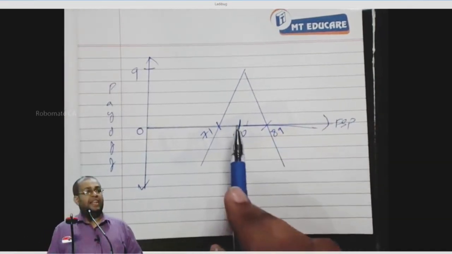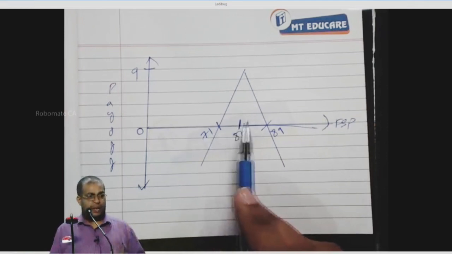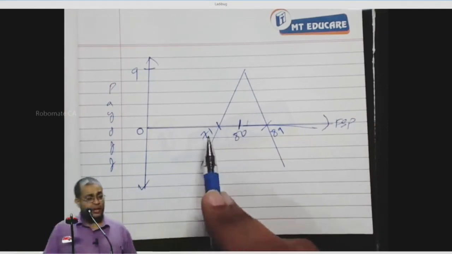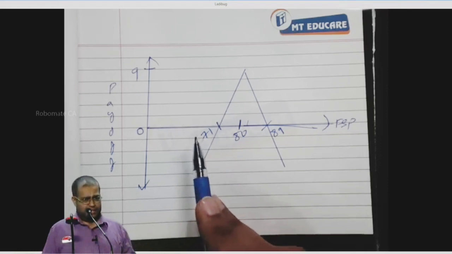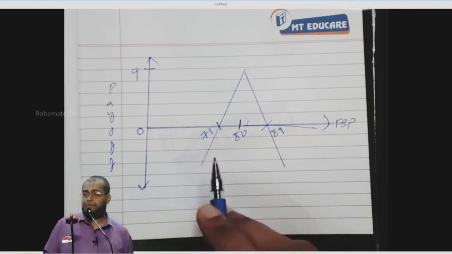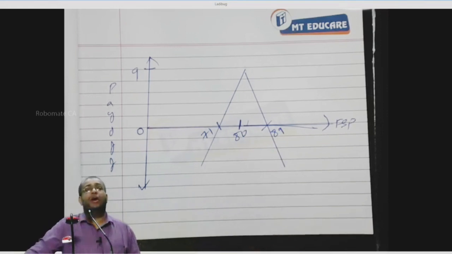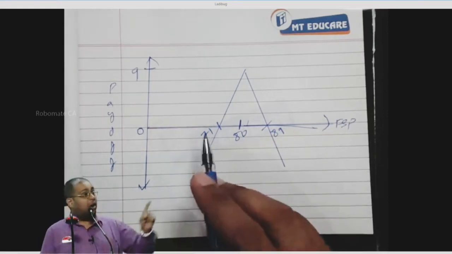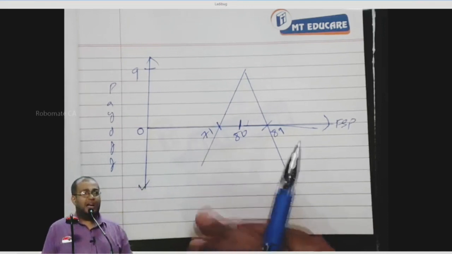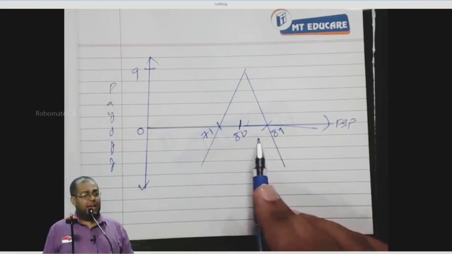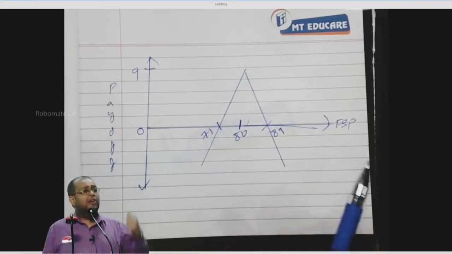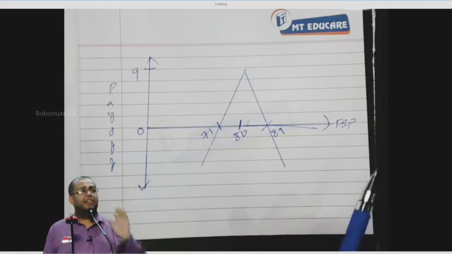Now, when FSP is 71, will the call holder exercise or lapse? I want participation. When FSP is 71, the call holder will lapse. He has a right to buy at 80, the share worth 71. So he will lapse it. The call value is 0.